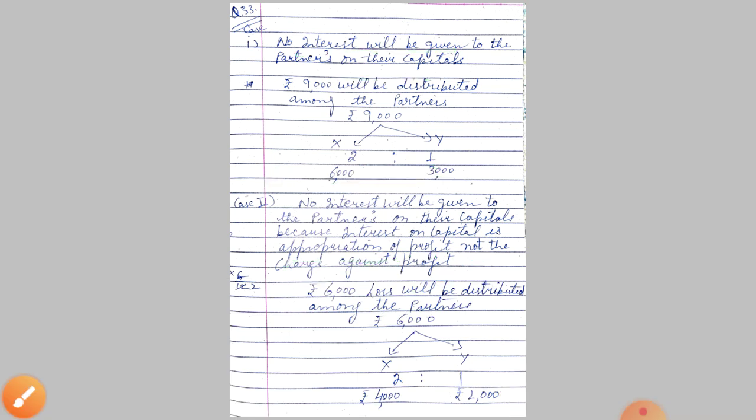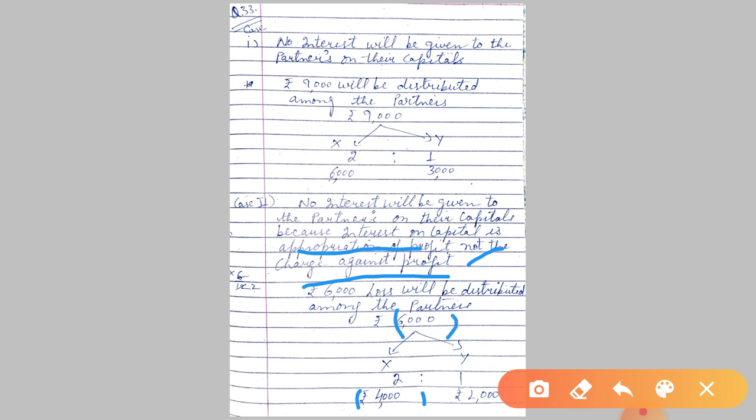It's an appropriation of profit, not a charge against profit. Okay? So there is no profit. That's why there will not be any interest paid. So 6,000 is a loss. It will be divided among both the partners. So loss of 4,000 to X and loss of 2,000 to Y. You can prepare a P&L appropriation account for this, as I told you.